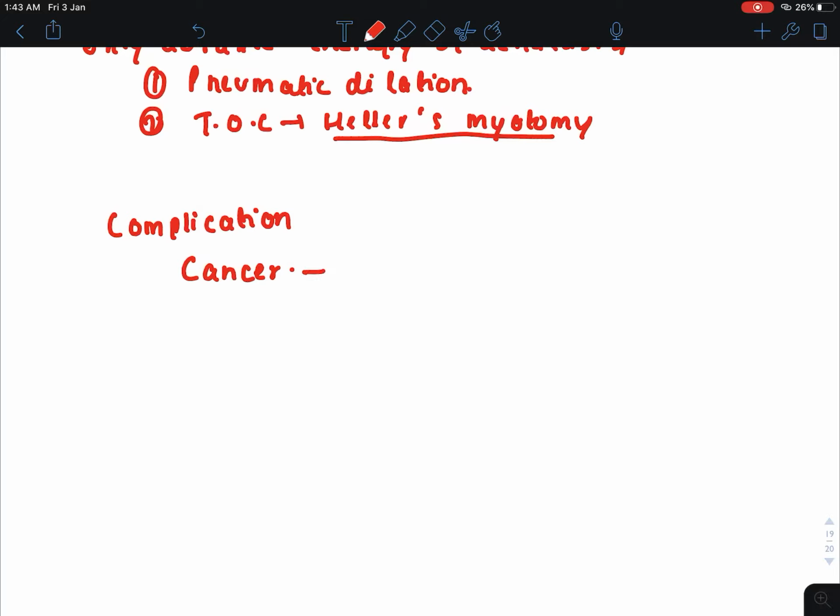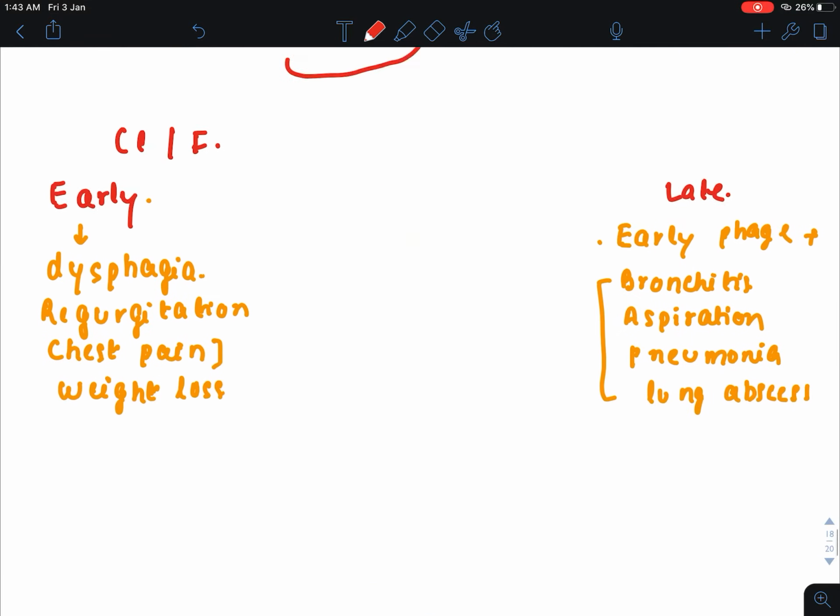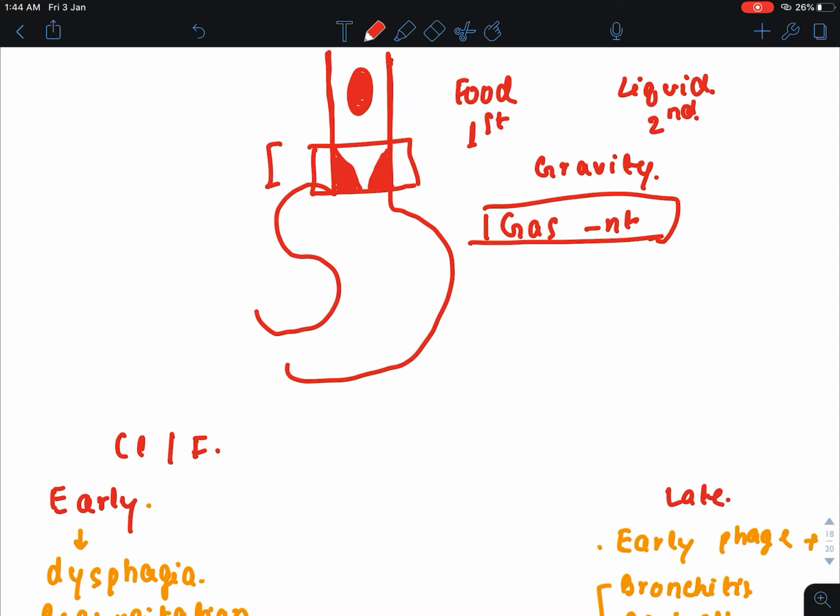Because of that, the cancer which occurs is squamous cell carcinoma. One more thing I want to tell you: in the lower part of the esophagus adenocarcinoma occurs, but in achalasia cardia squamous cell carcinoma is occurring.